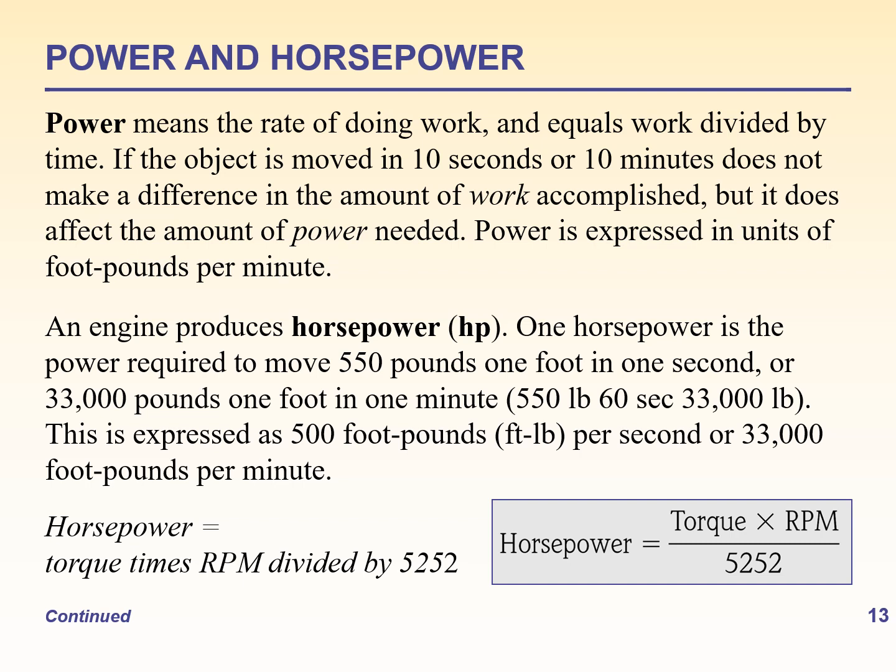This is expressed as 550 pounds per second or 33,000 pounds per minute. So here there is a formula of horsepower: the torque produced by the engine times its RPM divided by 5252. By this formula you get the horsepower, whose unit is foot-pounds per minute.